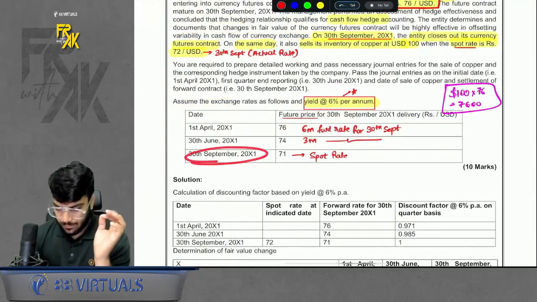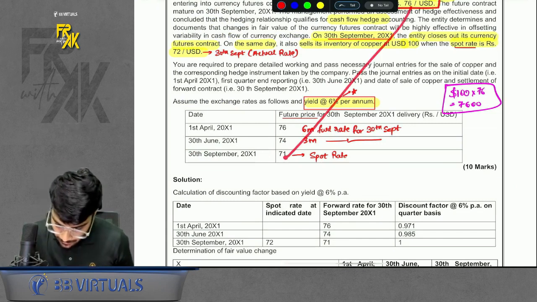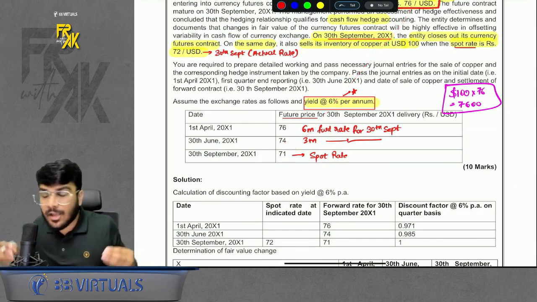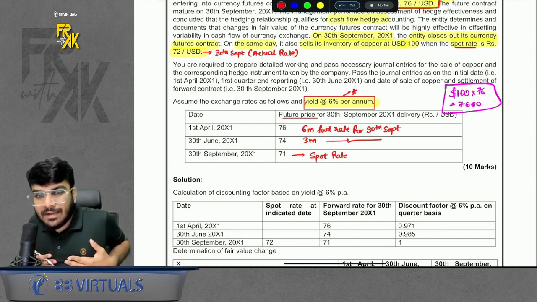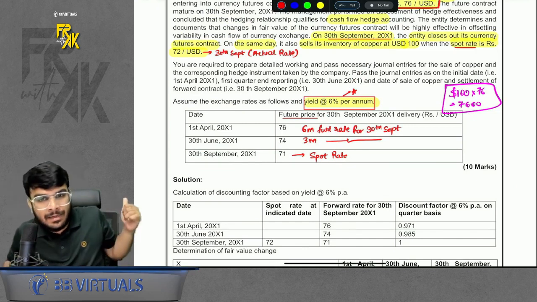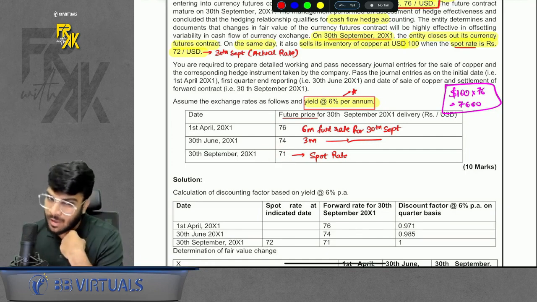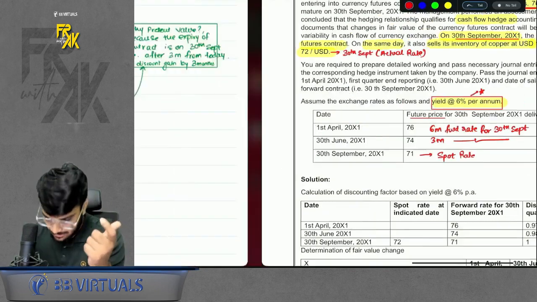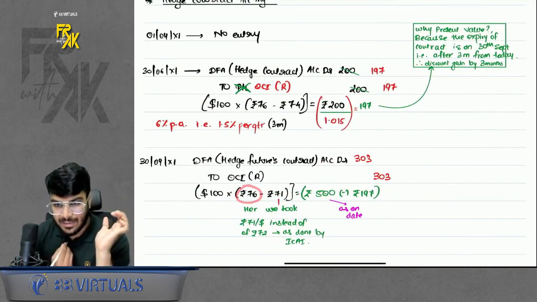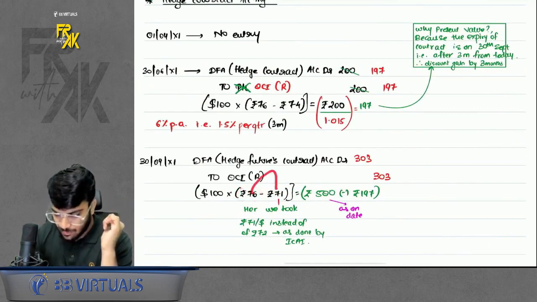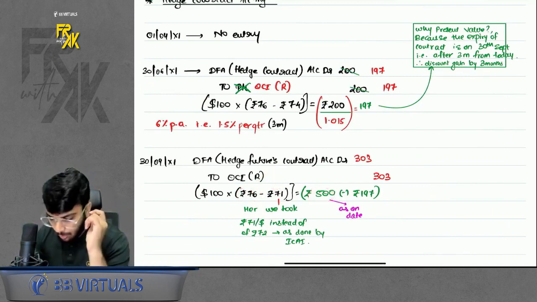Next thing. On 30th September, what happened? We fixed the contract at 76. The rate turned out to be 71. Doesn't matter. We will still sell at 76. So we are going to sell at 76, whereas other participants in the market will only be able to sell at 71. Tell me, favorable for us or unfavorable for us? Still favorable for us, right? So 5 rupees favorable for us, because we will sell at 76. Otherwise, the rate in market is only 71. So 500 is the gain.